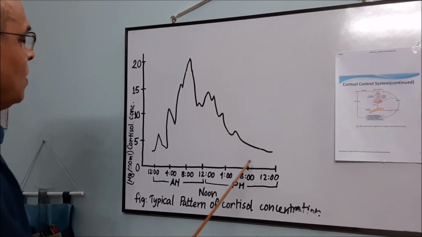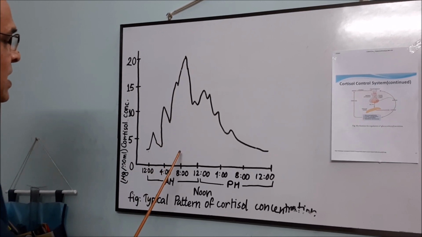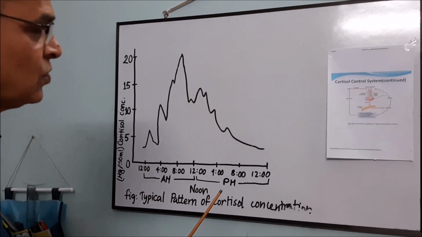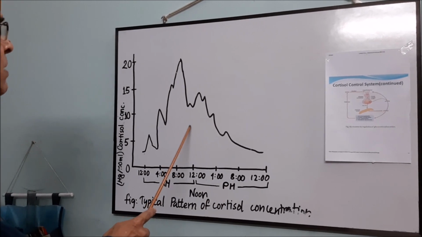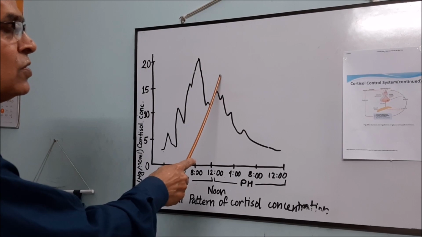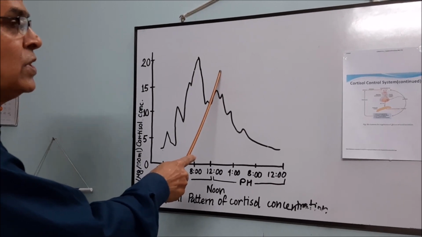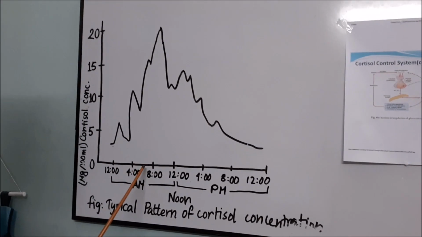Now, why is there this increase in secretion early in the morning? This stress is not from getting up from your bed, but I think some signal goes to the hypothalamus, and the hypothalamus releases the corticotropin releasing hormone that is responsible for increased secretion of cortisol early in the morning.